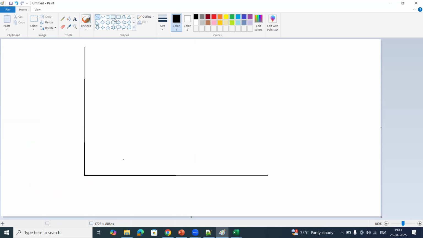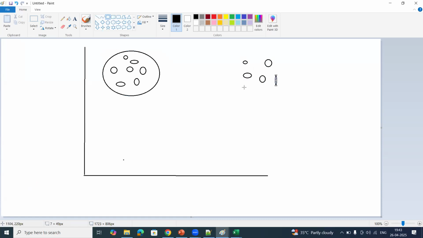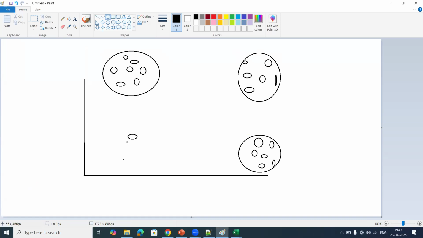So out of 1,000 customers, let us take, I have classified them into 4 clusters. What are these clusters? I will tell you. Cluster A, cluster B, cluster C, cluster D.